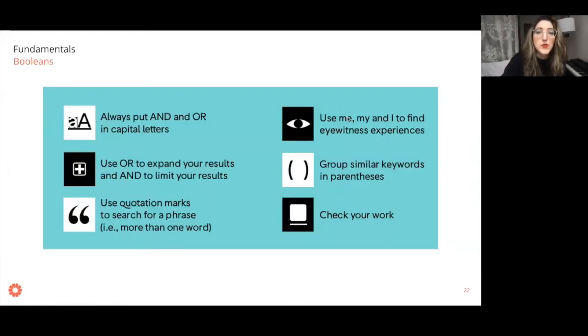You can also incorporate words like me, my, and I into your Boolean queries. That can be kind of like a trick to find people who are talking about their eyewitness experiences. So for example, if you're a reporter and you're looking for people who just got the vaccine, who are talking about their experience, you might add as an option a parentheses that says me or my or I, and then that will surface those posts who are using these personal pronouns. Group similar keywords in parentheses, and also check your work.